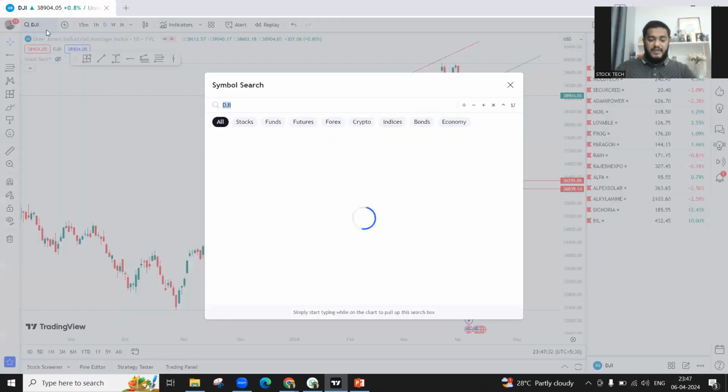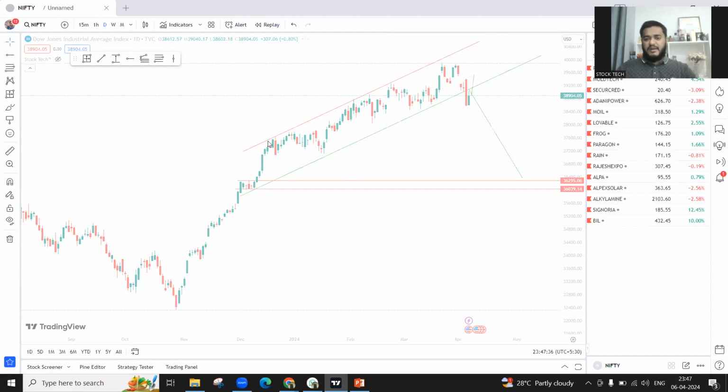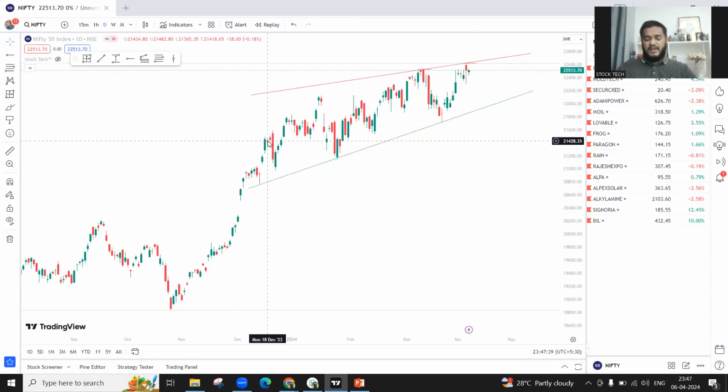But coming back to Nifty, as I told you, very crucial levels on Monday and Tuesday. Monday and Tuesday are very, very important for Nifty. So watch carefully, trade carefully. After this, I'll be posting one more video on stock analysis also, on which stocks are good to pick up.